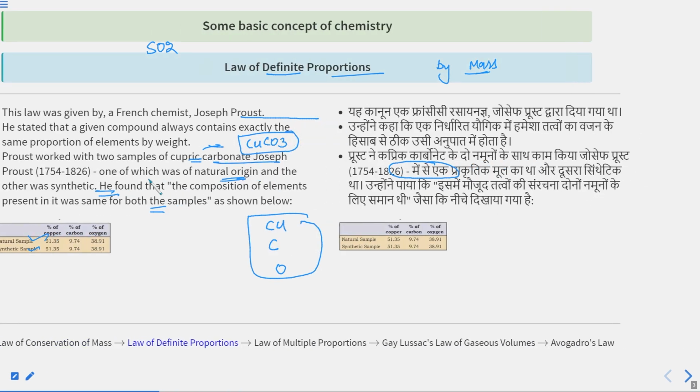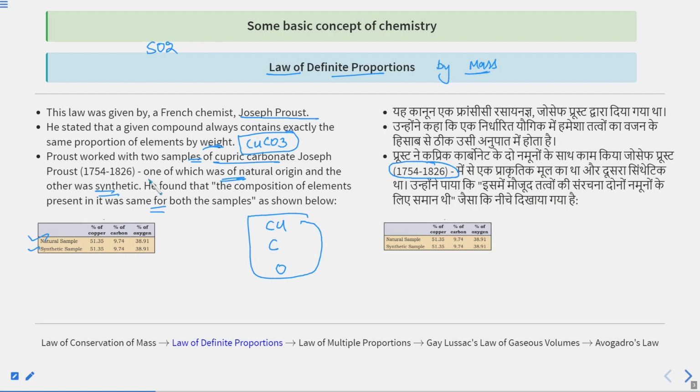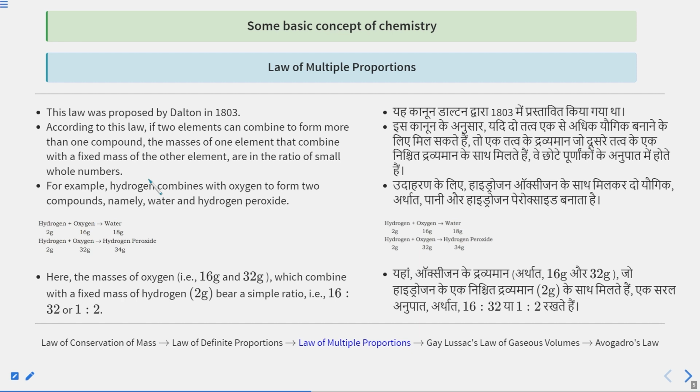This law was given by Joseph Proust, who was a French chemist. Then we understood the law of multiple proportion, and this law was given by John Dalton in 1803.